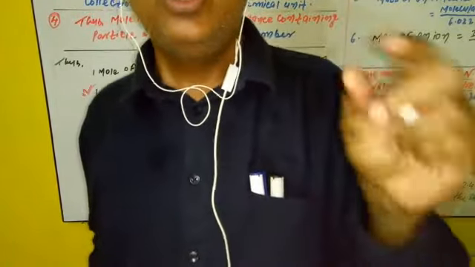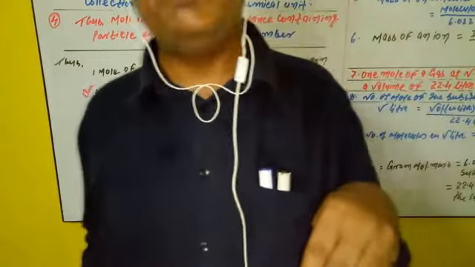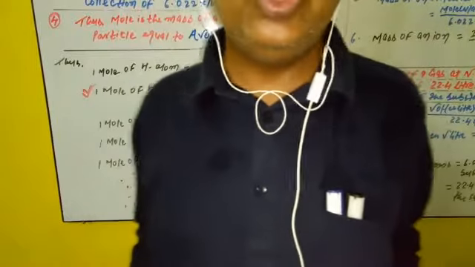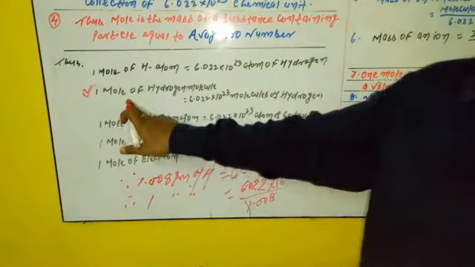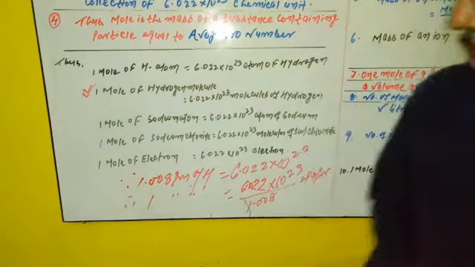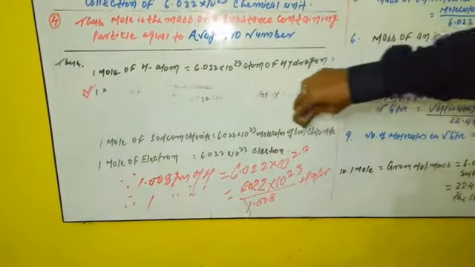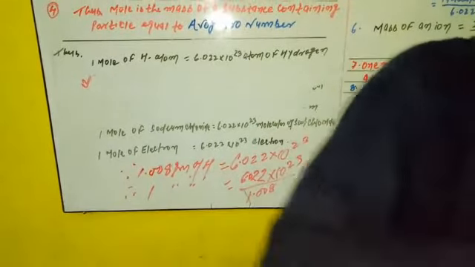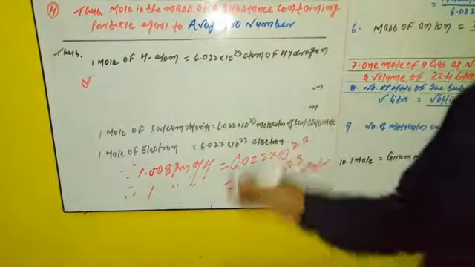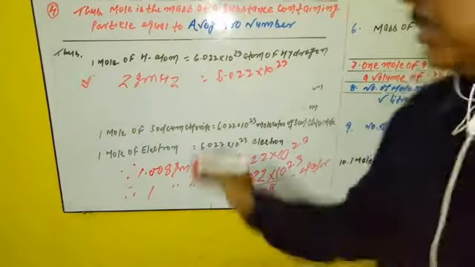That means 2 gram of H2 molecules consists of 6.022 × 10^23 molecules. So to know the difference from the hydrogen atom, we must explain the difference between these two. 2 gram of molecules of hydrogen.